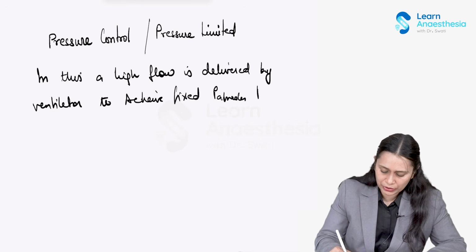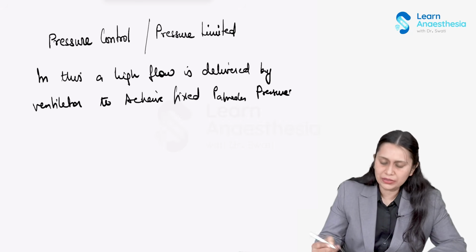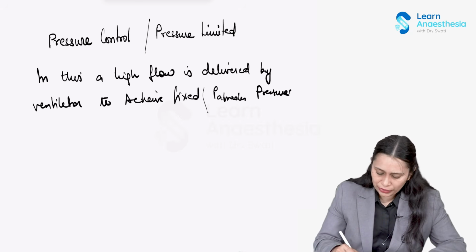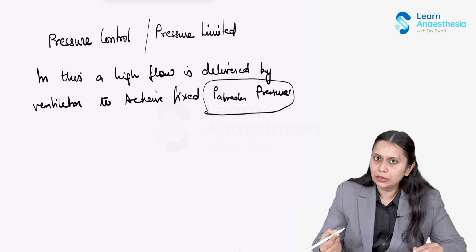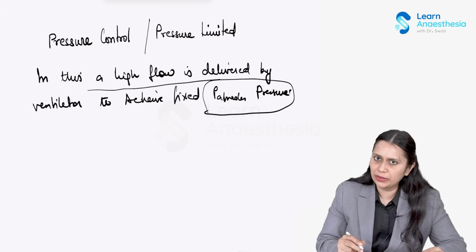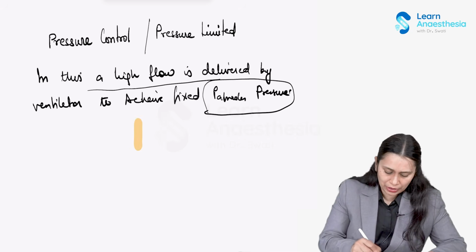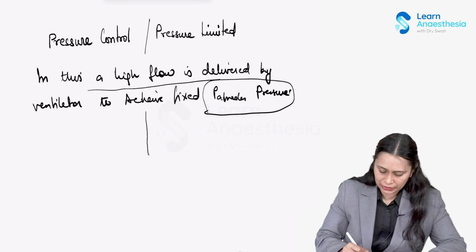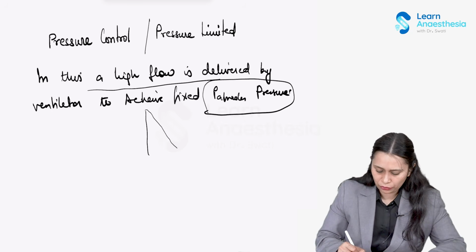Now to achieve this fixed pressure which the operator fixes, a high flow is delivered by the ventilator. So during the start of inspiration, a high flow is delivered by the ventilator, and then the flow gradually decreases,